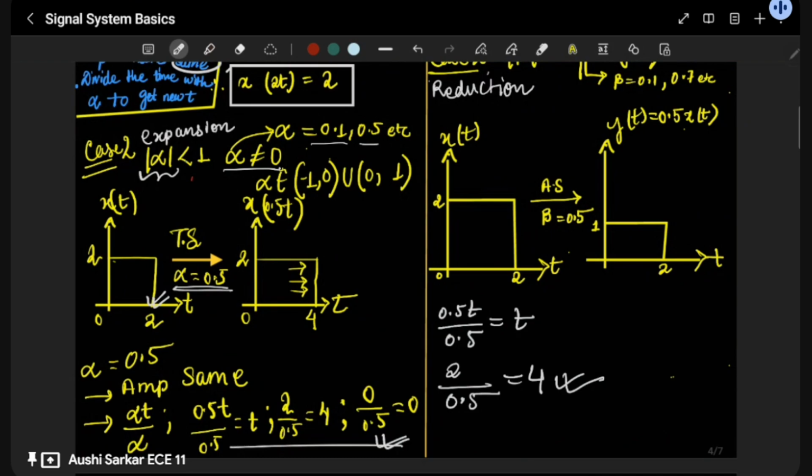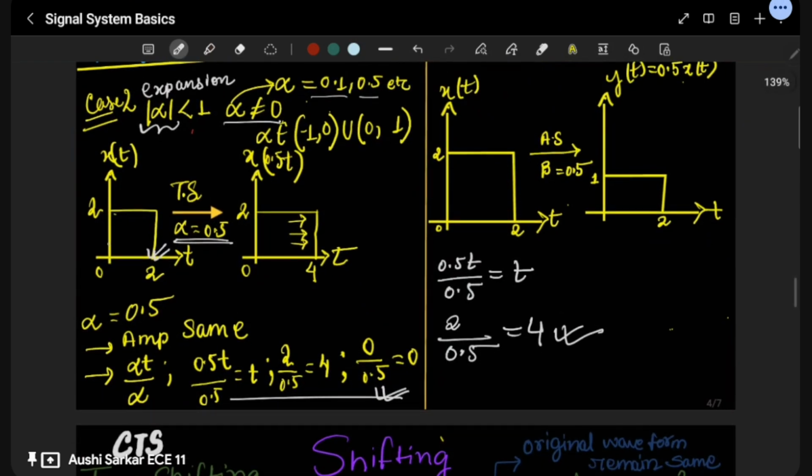And then again, this 0, we are going to take 0 by 0.5, which is going to be 0. So clearly you can see one thing, that the signal is not going to change, it's just going to be expanded. From here you can say how the plotting will be done.